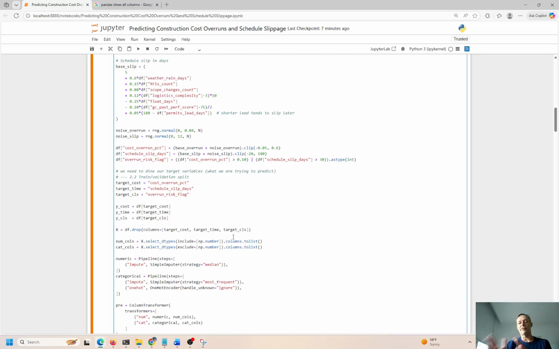So the reason we remove these target variables is because we can't train the model on that. If the model is exposed to this, it's going to know what to predict. It's just going to memorize it and just spit back exactly what we already know. It's not going to learn anything or make any kind of prediction whatsoever. So we don't expose the model to the targets because we're trying to predict that.